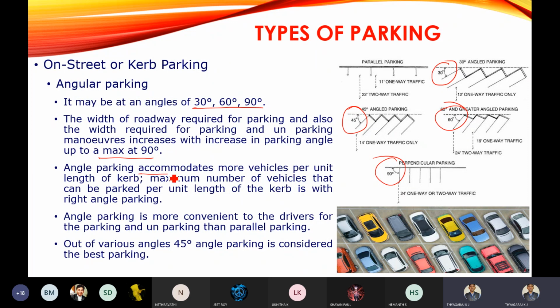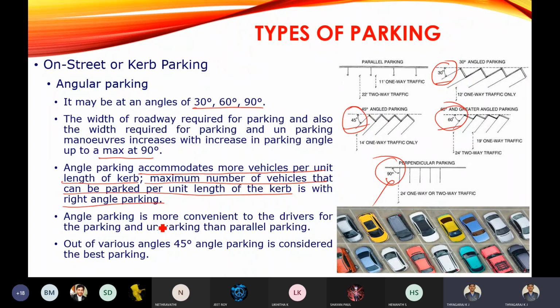Angular parking accommodates more vehicles per unit length of curb. The maximum number of vehicles that can be parked per unit length of the curb is with right angle parking. So other than right angle parking, if you go for 30-degree, 60-degree or 45-degree parking, you can accommodate more vehicles than with 90-degree parking.